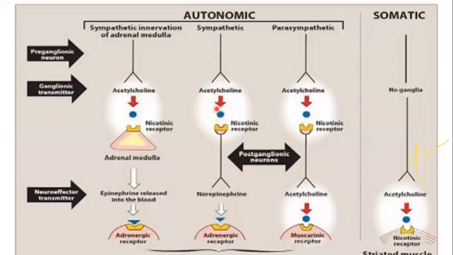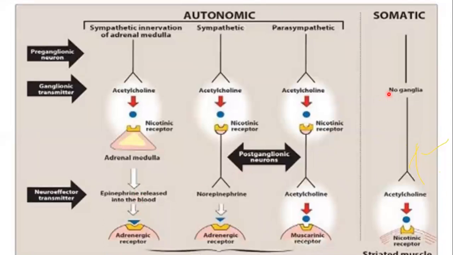And after forming the synapse at the autonomic ganglia, the postganglionic neurons then come out, and these are the postganglionic neurons which then innervate the target organs. Right, class? So this is the brief overview about the ganglia and the sympathetic and the parasympathetic. And there are some nerves which directly innervate the adrenal medulla, and then the adrenal medulla produces a secretion in the blood, and from the blood it goes and produces the action on the target organ.